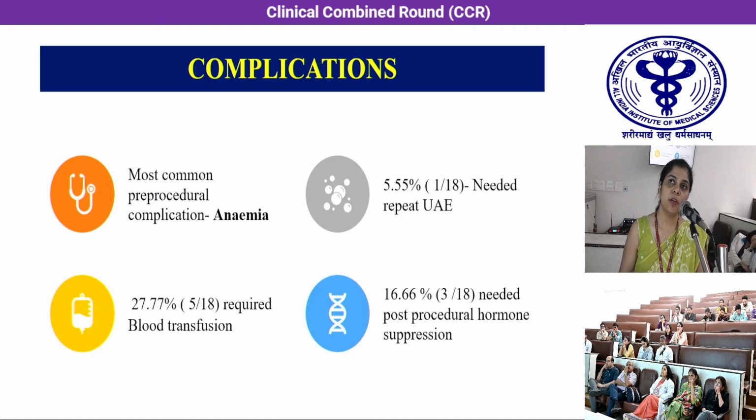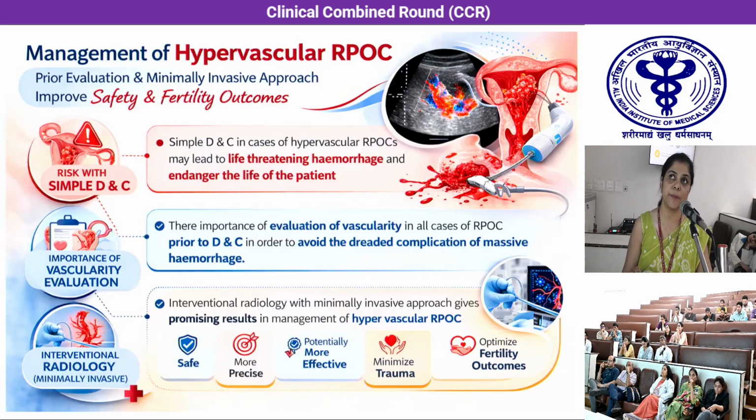The most common pre-procedural complication was anemia. One patient required repeated UAE because of continuous spotting and bleeding PV. 5 patients required blood transfusion and 3 needed post-procedural hormone suppression because of persistent bleeding.